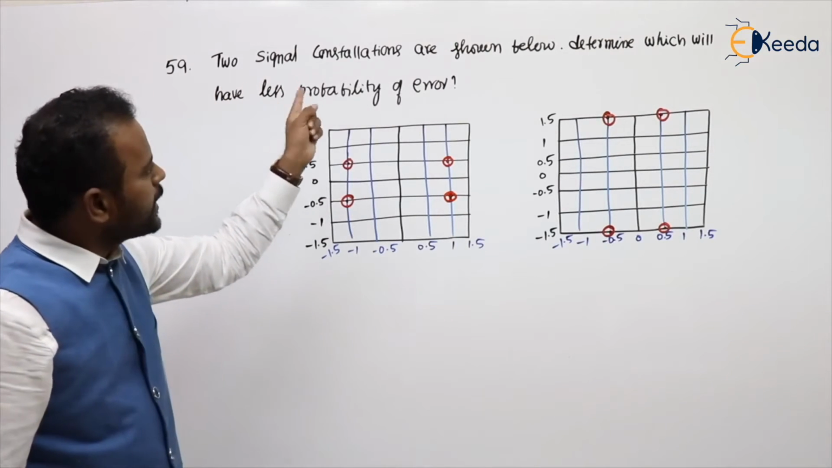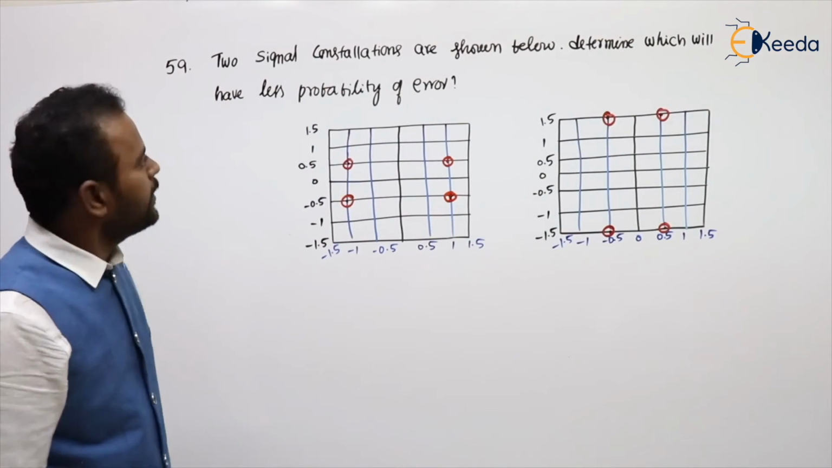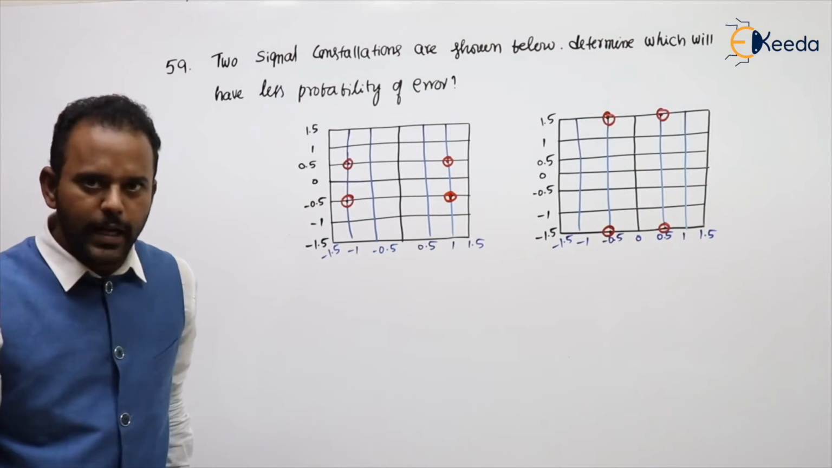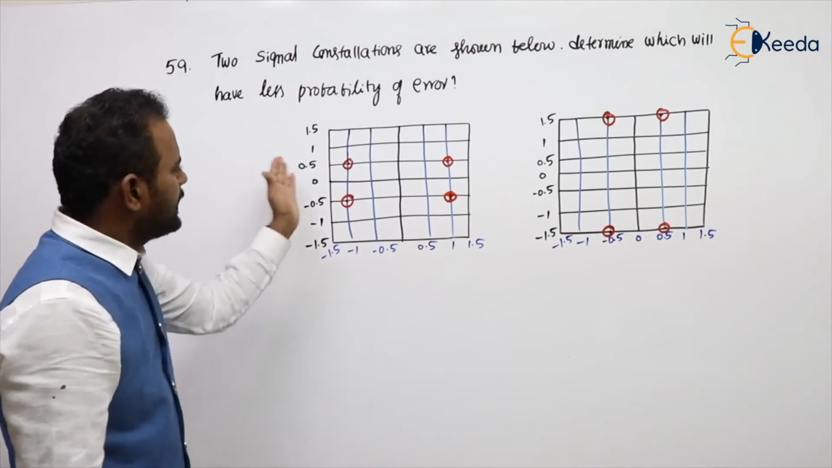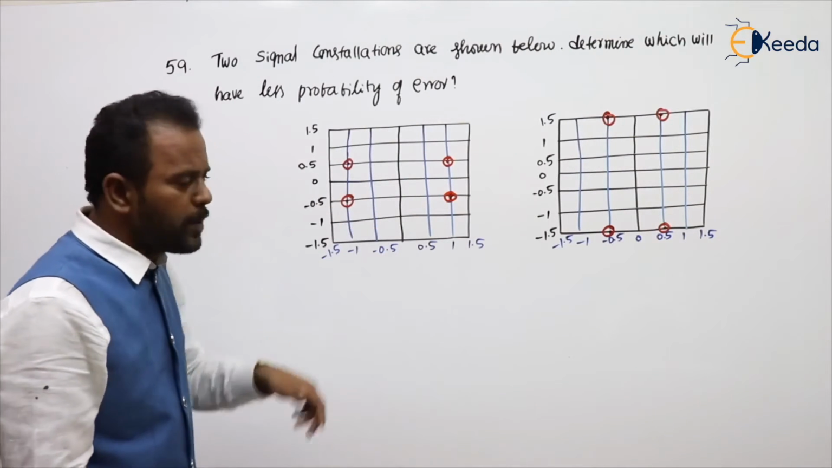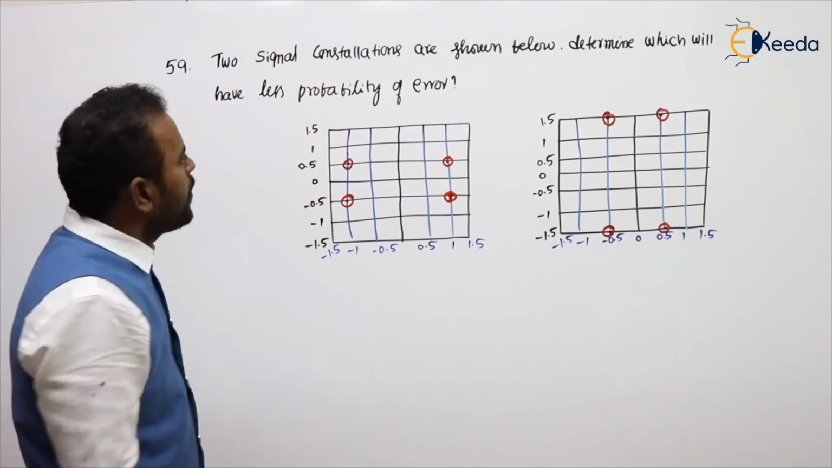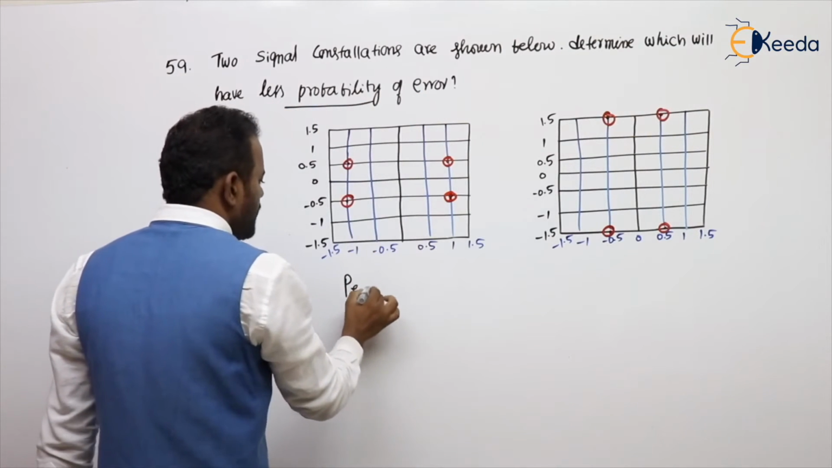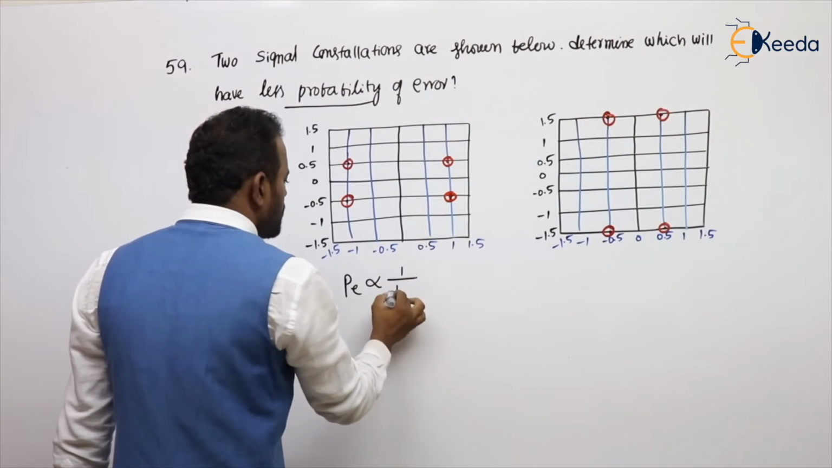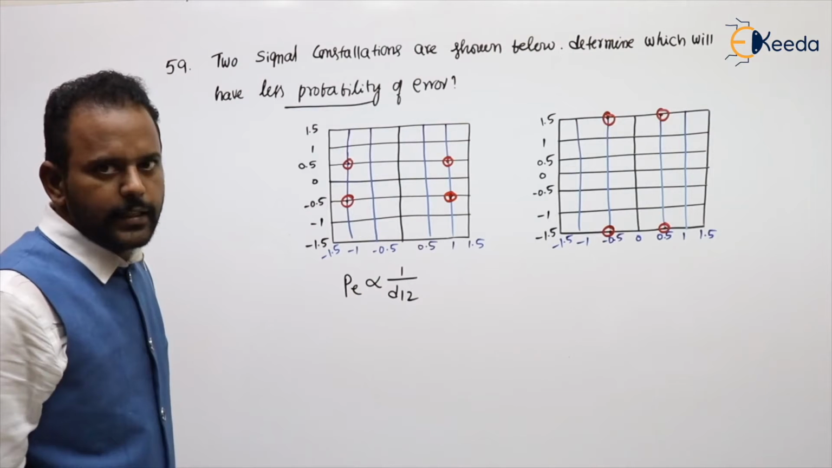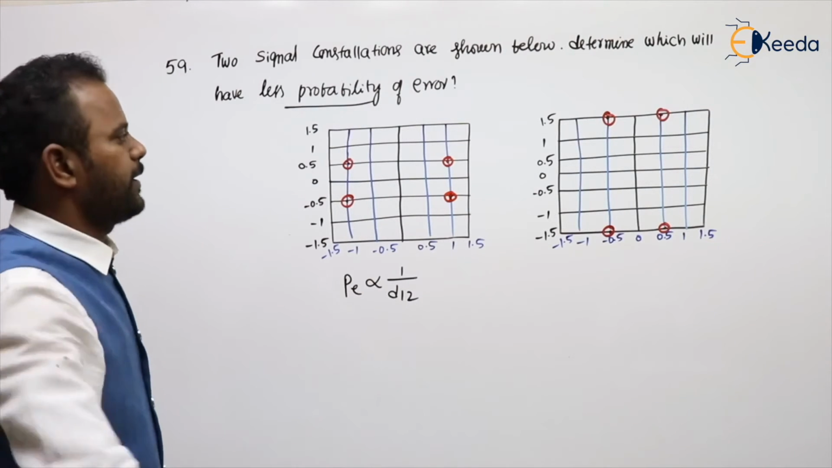2 signal constellations are shown below. Determine which will have less probability of error. These are the signal constellations. The red marks will be the signaling points. The probability of error will depend upon what? The probability of error is directly proportional to 1 by distance. Whichever has less distance will have more probability of error.